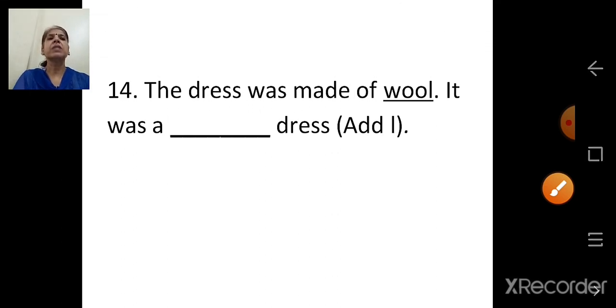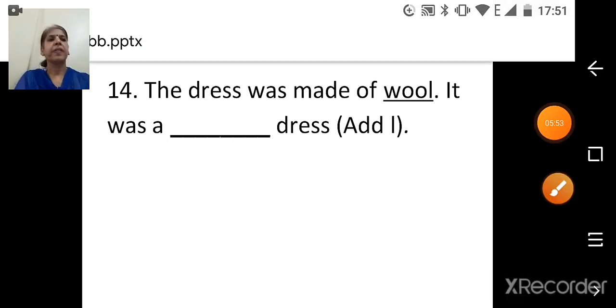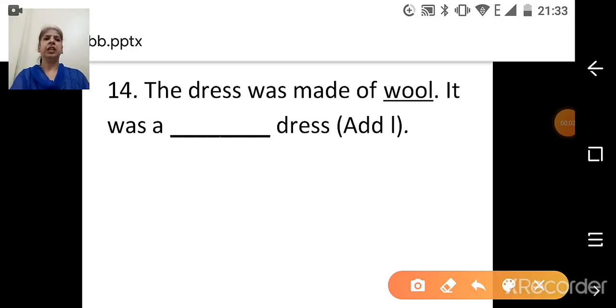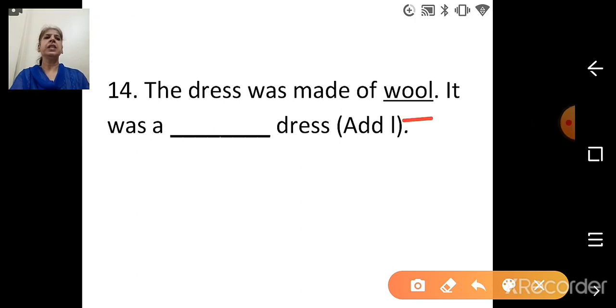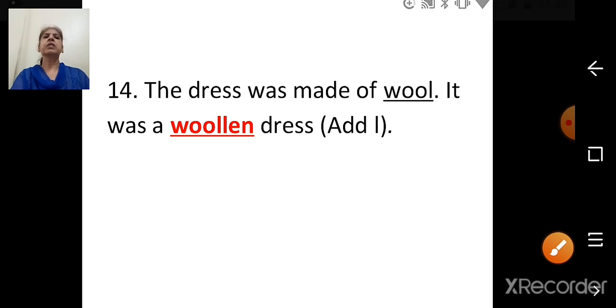Next. The dress was made of wool. It was a dash dress. The underlined word is wool. Wool plus en, woolen. Add L. When we write the spelling of woolen, it will be W-O-O-L-L-E-N, woolen. The dress was made of wool.